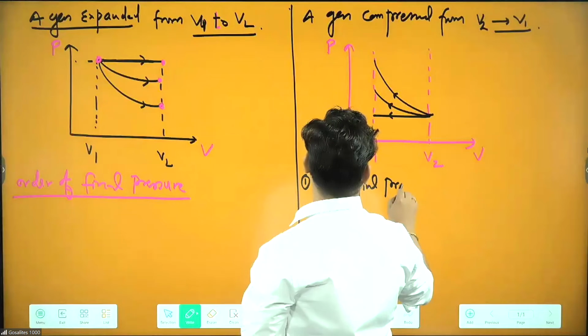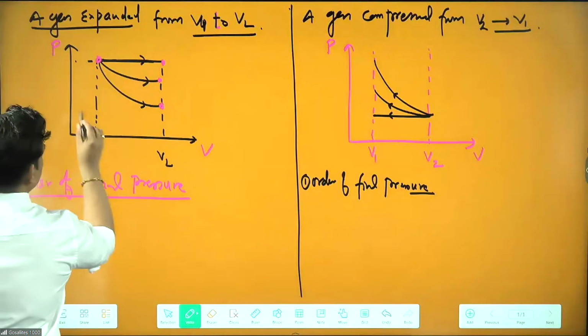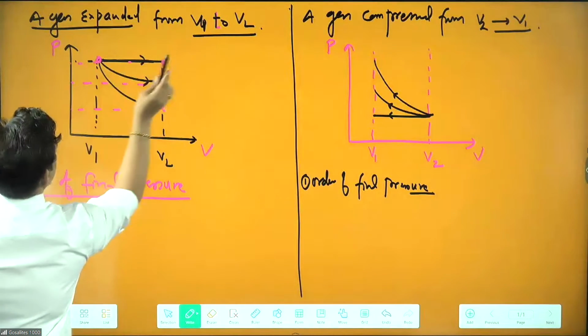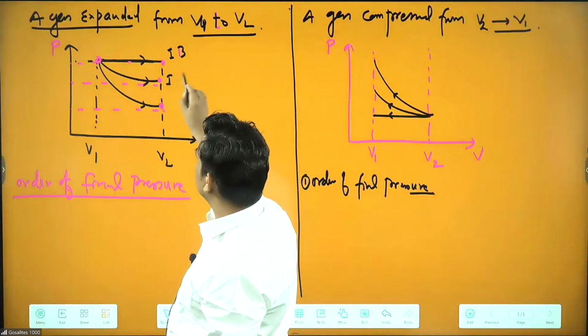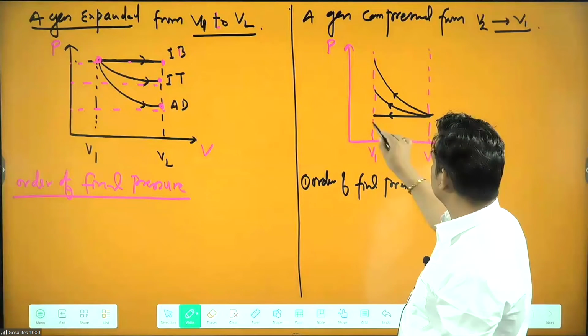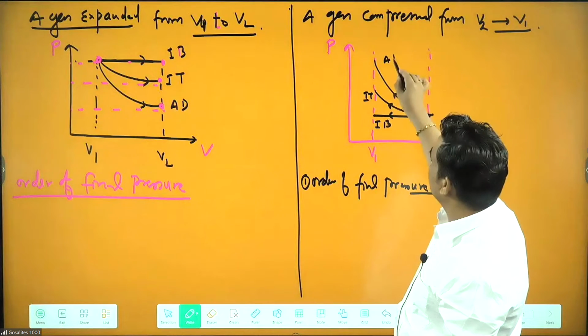If they are asking this, the final point for this is here, and the final point of this is here. First of all, you need to identify. This process is isobaric, this process is isothermal, and this is adiabatic. Here also we can easily identify: this is isobaric, this is isothermal, and the top one is adiabatic.